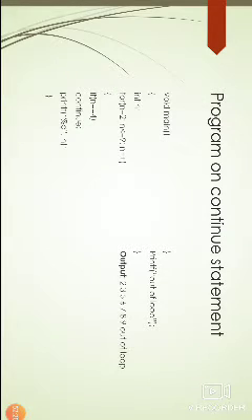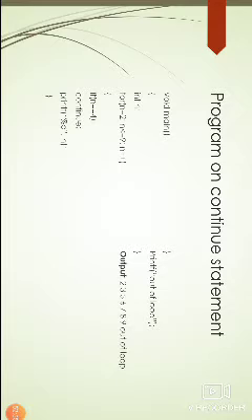Here is a small program. So void main, I am declaring one variable, that is n. I am writing a for loop: n equal to 1, n less than or equal to 9, n plus plus. Opening curly braces, if n double equal to 4, then continue. So here n is 2, n double equal to 4, so the condition is false, that's why the continue statement will not be executed. So now it will print the output.